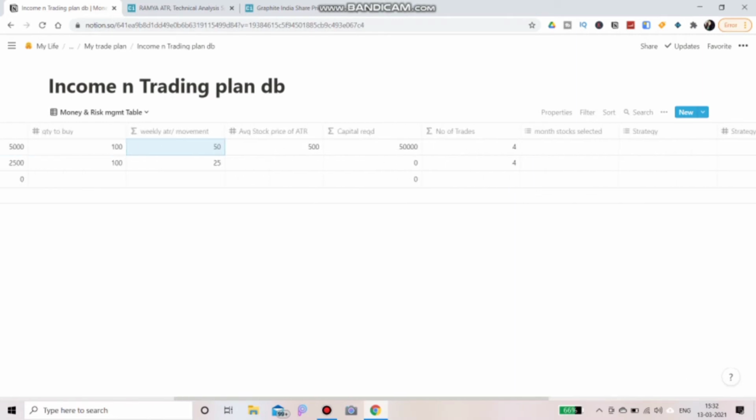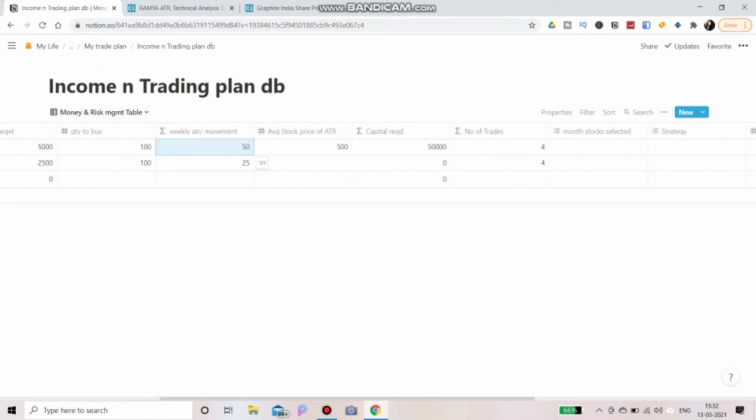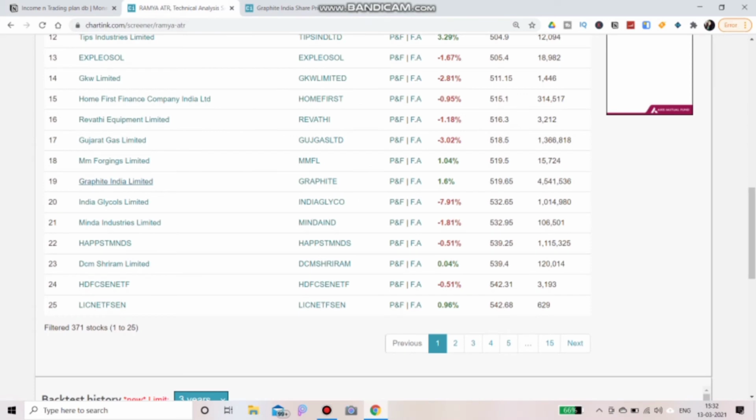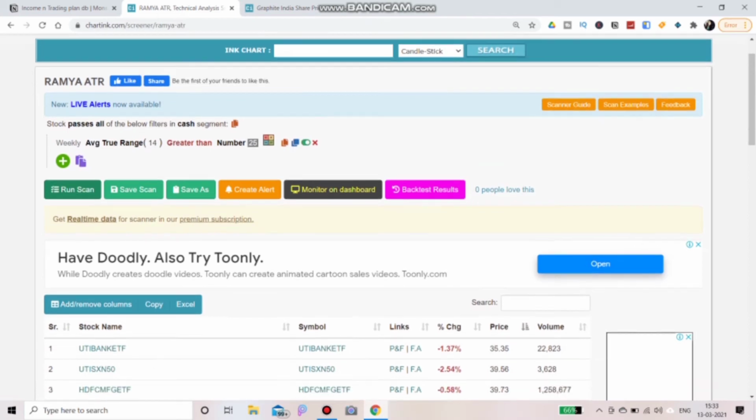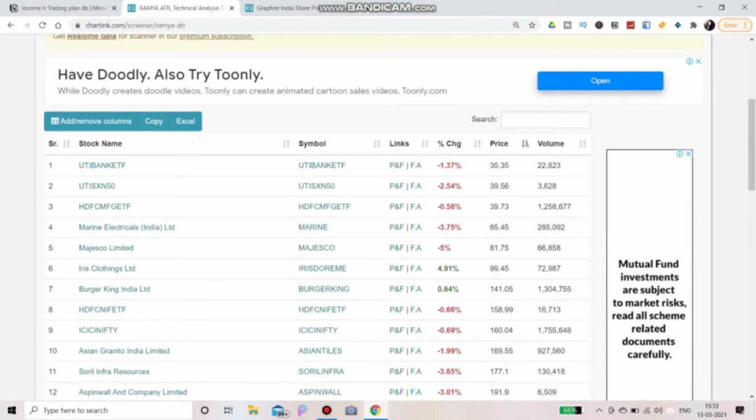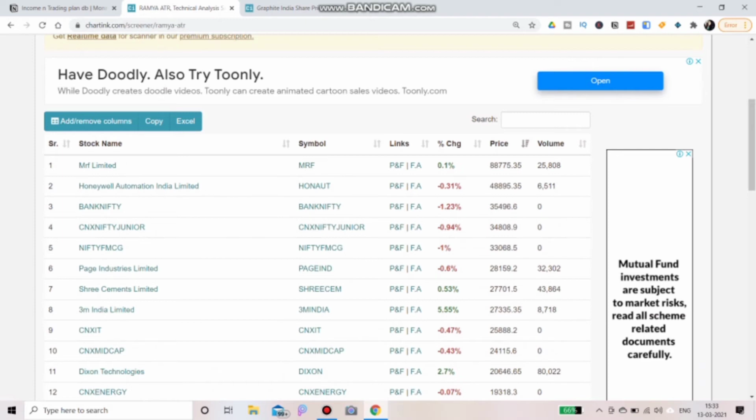Okay, 25. So the average price of the stock is... okay, sorry, I have done it for 50. This is 25. So we will do it for 25. And run scale. So the average true range should be about 25. So the same thing, we have seen it for 50 now.